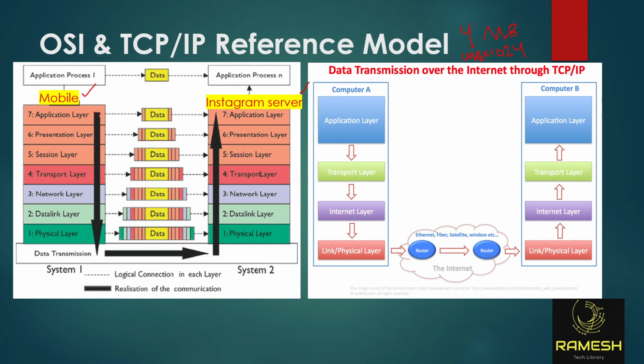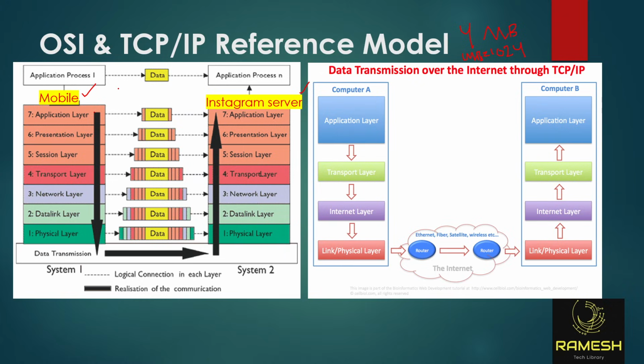Whatever it is, Android Play Store or Apple App Store, you're downloading that application. In that application, you're clicking on it and uploading a photo. So that application is called the application layer. This is the flow of data. I'm explaining how exactly the data will flow.